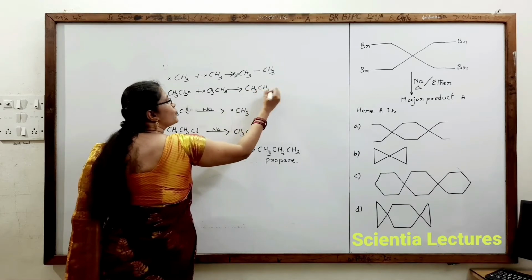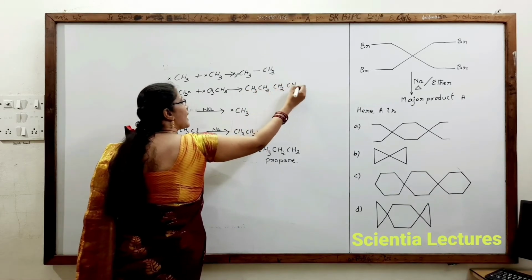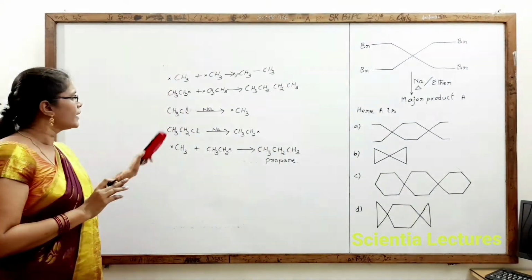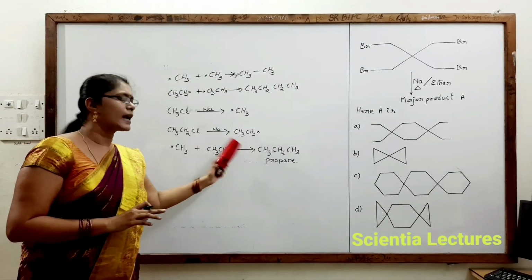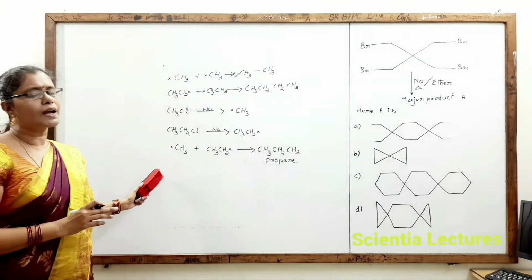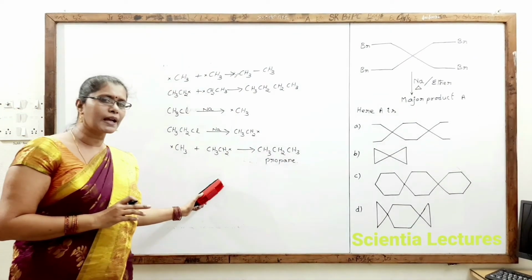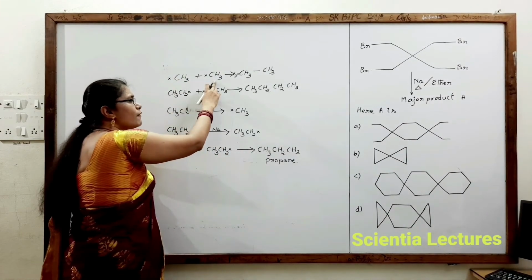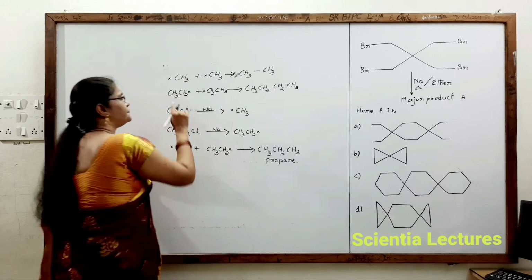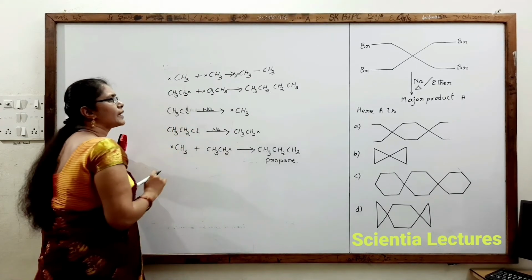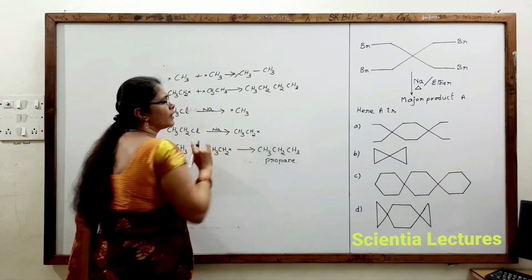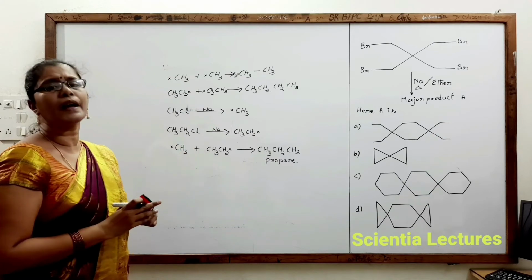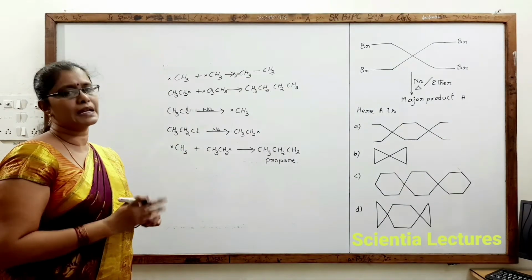That is, if you use 2 different alkyl halides, methyl chloride and ethyl chloride, we can clearly observe that it produces methyl free radical and ethyl free radical. When methyl free radical combines with ethyl free radical, it produces propane. When methyl free radical combines with another methyl free radical, it produces ethane. When ethyl free radical combines with another ethyl free radical, it produces butane. You will get a mixture of three products, that is propane, ethane and butane. So a mixture of three alkanes would be produced.